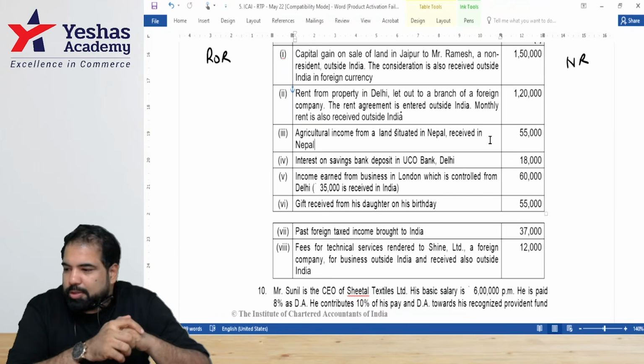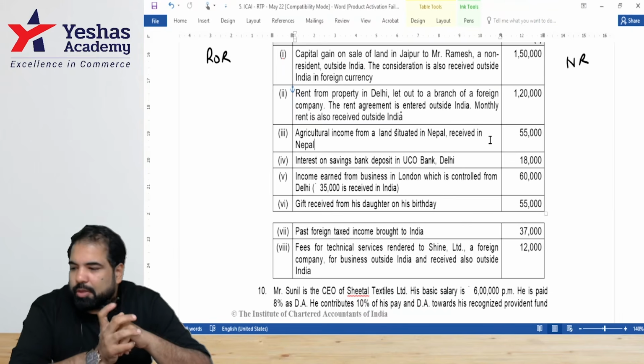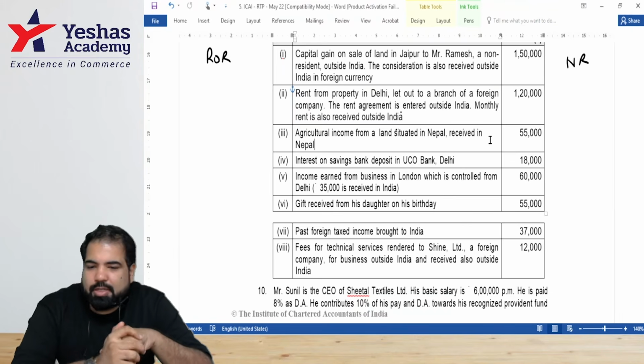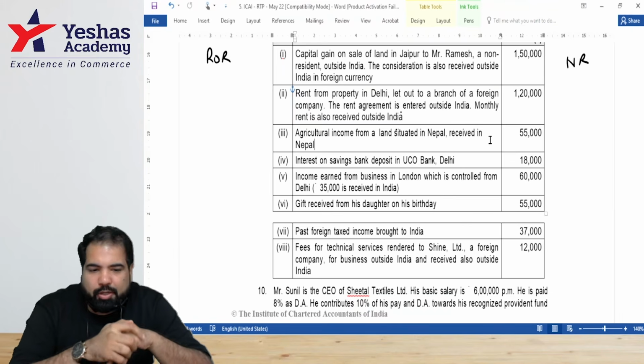People online, I'm waiting for a number answer. You can put across one number as your answer for ROR and one for NR.